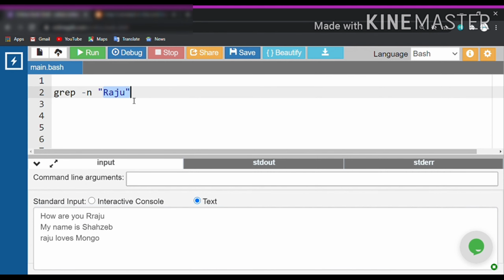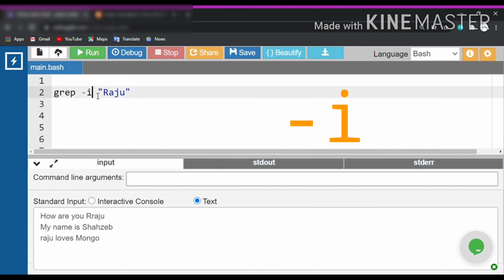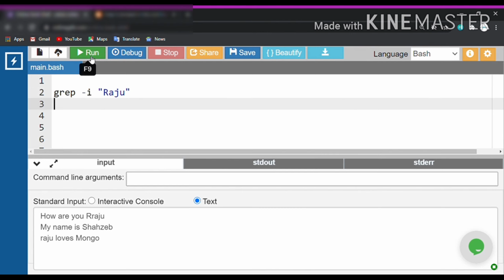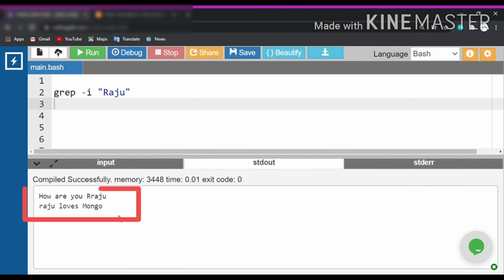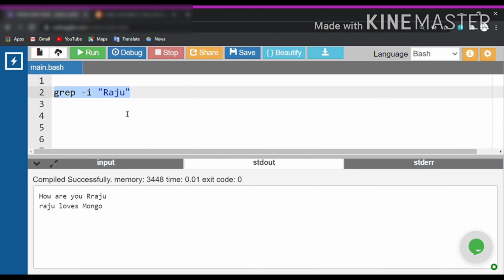So our next option will resolve this issue of case sensitivity, and it's the -i option. Yes guys, you can use the -i option. The -i option enables you to search for a string case insensitively. So no matter whether you type Raju in uppercase or lowercase, it will detect your string if it is present.